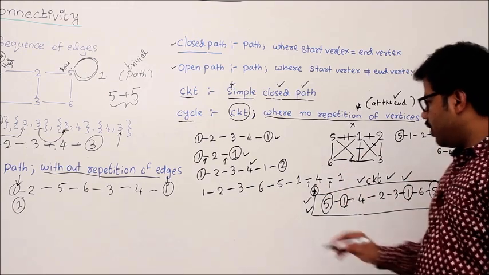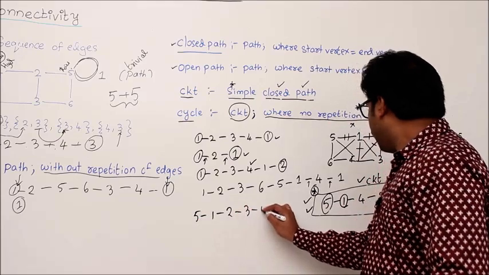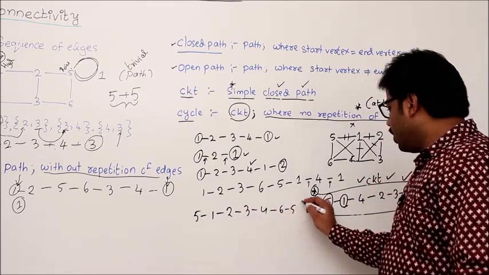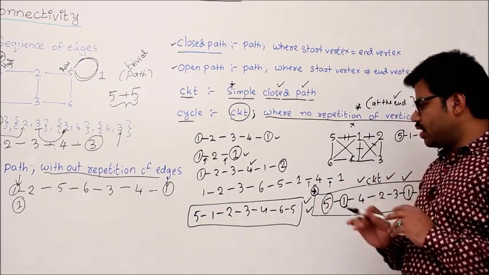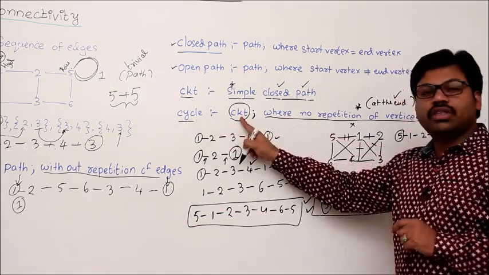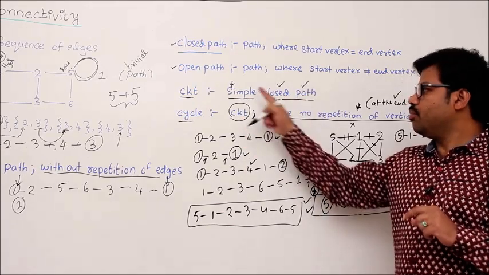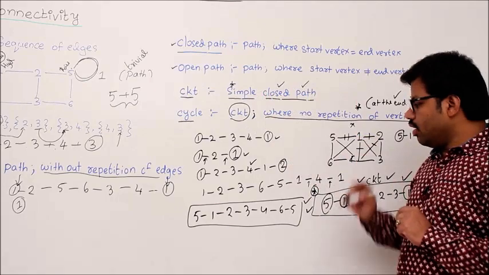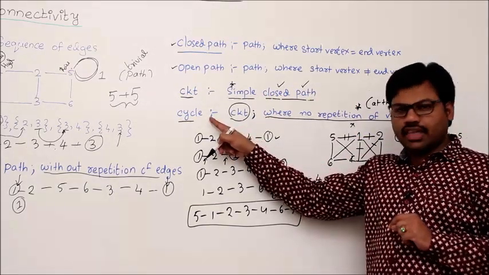One more example I will show you: 5 to 1, 1 to 2, 2 to 3, 3 to 4, 4 to 6, 6 to 5. Is it a cycle? We'll check. Blindly follow the definition. What is the definition of a cycle? First it should be a circuit. What is a circuit? Go to the definition of circuit: simple closed path. First of all let me check whether it is a circuit or not, then after that I will check whether it is a cycle or not.